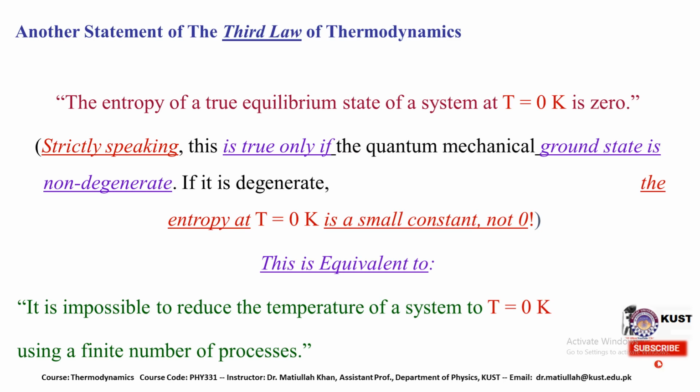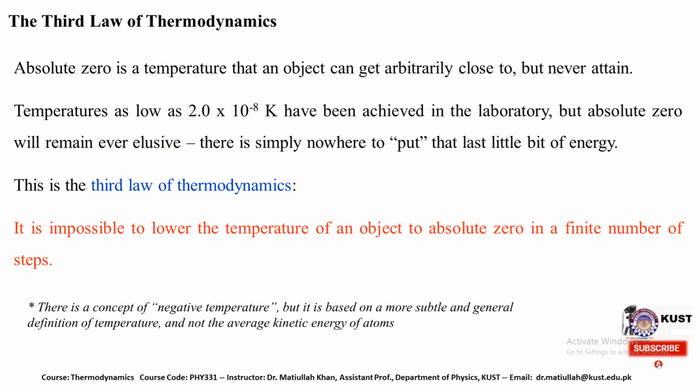So this is equivalent to saying that it is impossible to reduce the temperature of a system to T equal to 0 Kelvin using a finite number of processes. The third law of thermodynamics describes absolute zero, and it says that absolute zero is a temperature that an object can get arbitrarily close to but never attain.